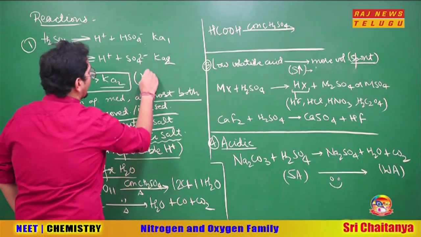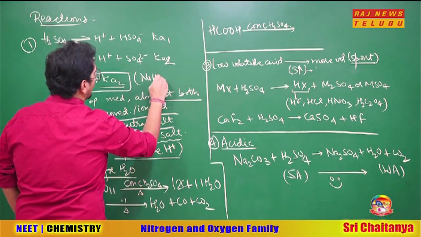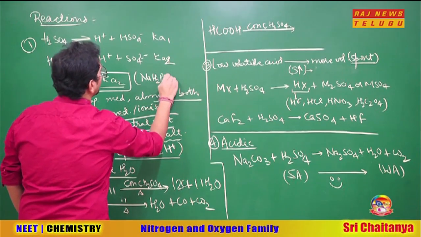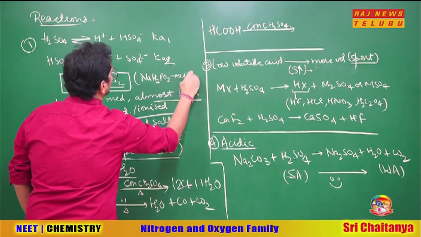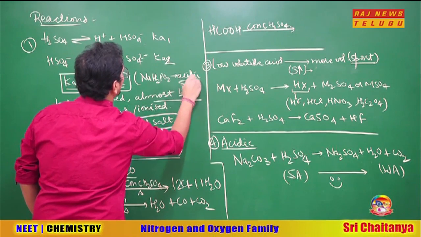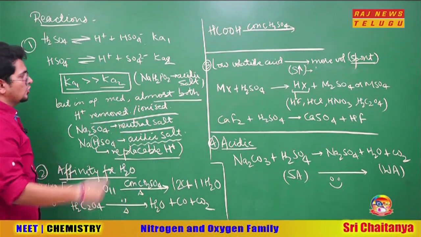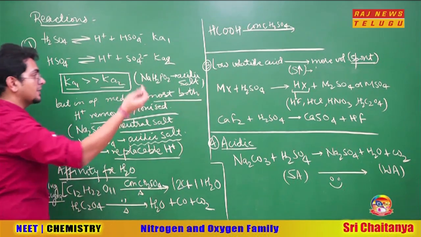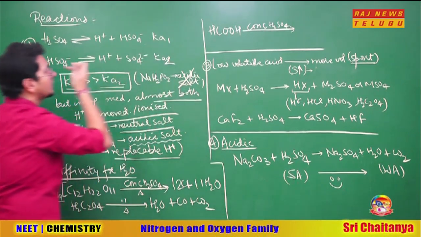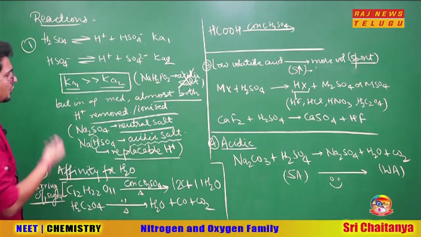Will NaH2PO2 be an acidic salt or not? Now this is my question. Is this an acidic salt or not? So, it looks like, sir, there are two replaceable hydrogens. No, it is not an acidic salt. Why, sir? What is the problem in this case?